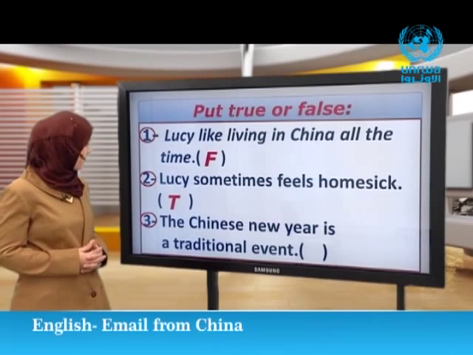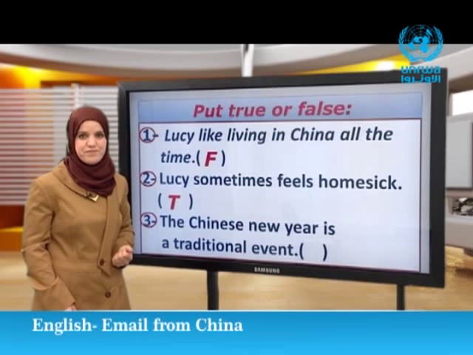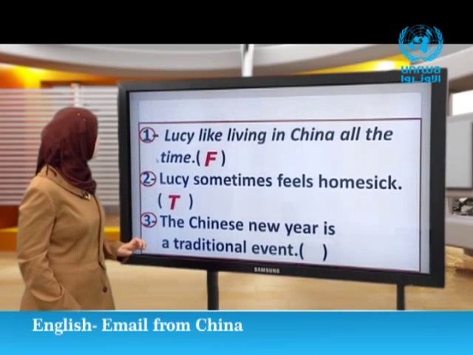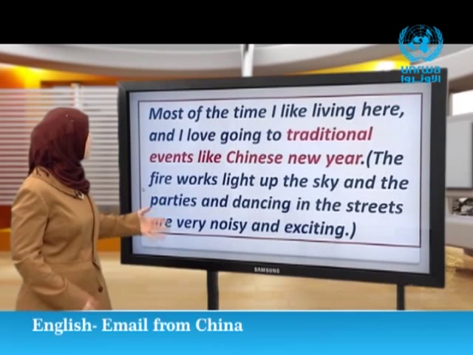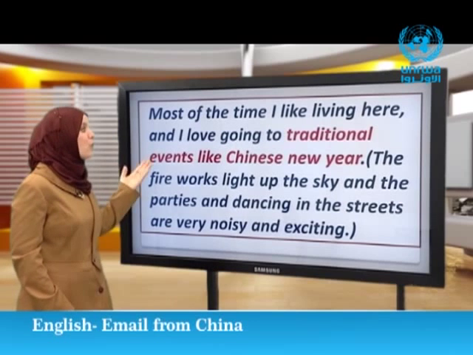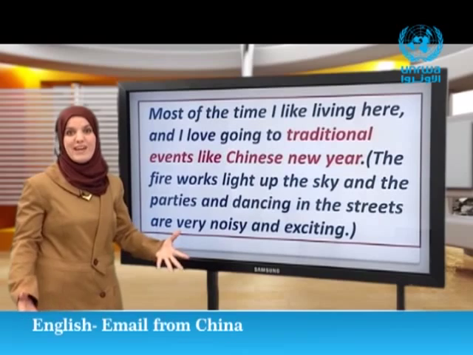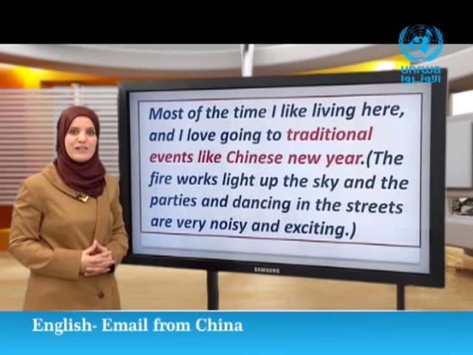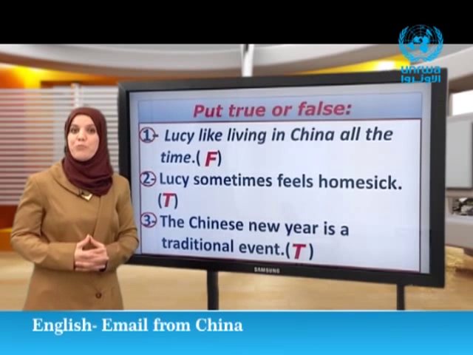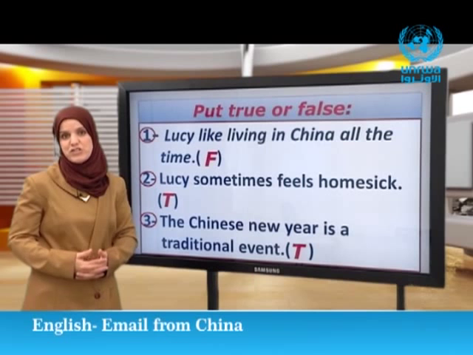And the last one. The Chinese New Year is a traditional event. True or false? Let's figure it out. Most of the time I like living here, and I love going to traditional events like Chinese New Year. What is the right answer? True or false? Great. It is true. Celebrating the Chinese New Year, this is a traditional event in China.